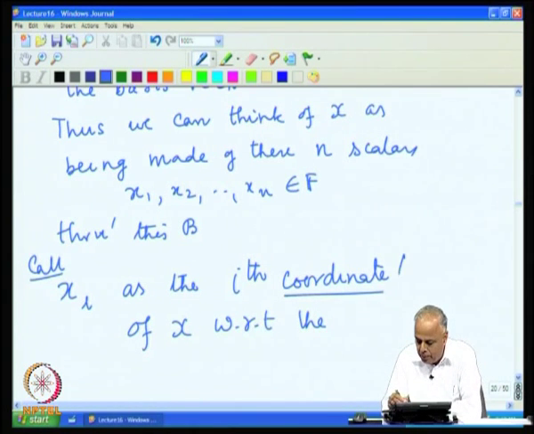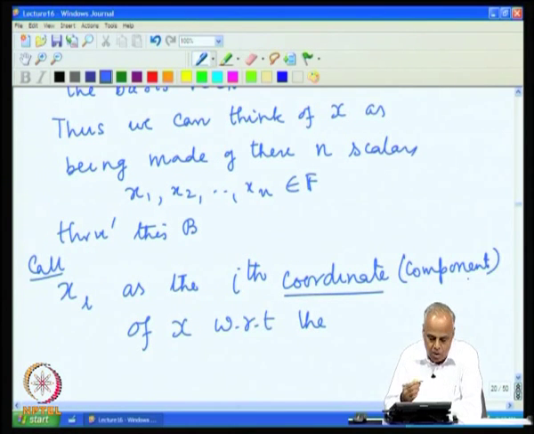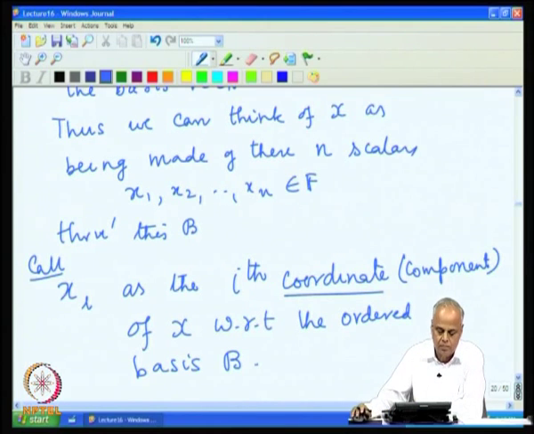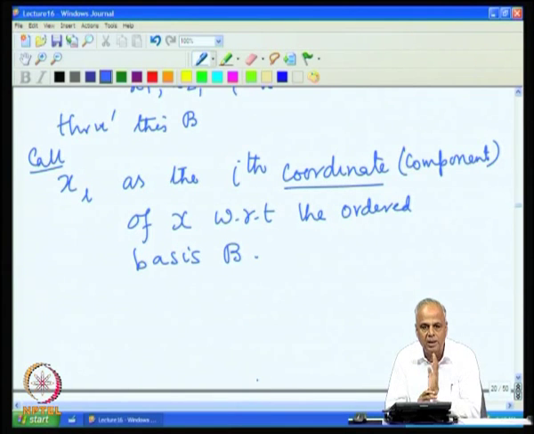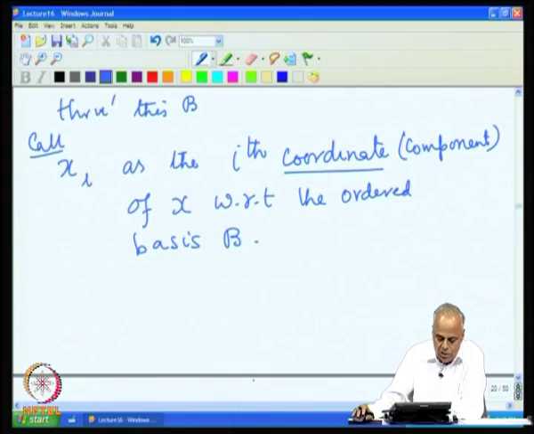It is also called the component or coordinate of x with respect to the ordered basis B. So once we have an ordered basis B, every vector in V can be converted into a set of n numbers, or n scalars, or n elements in the field F. Elements of the field are called scalars.